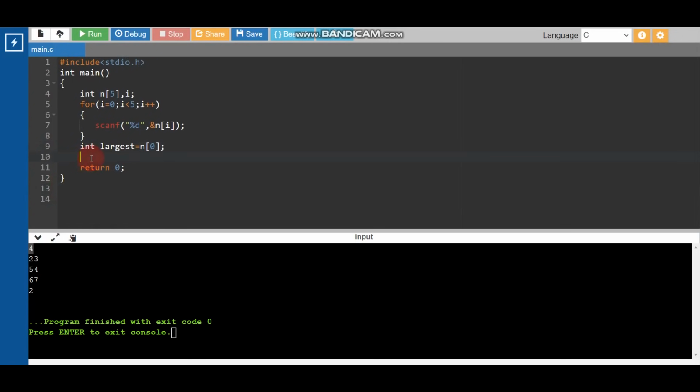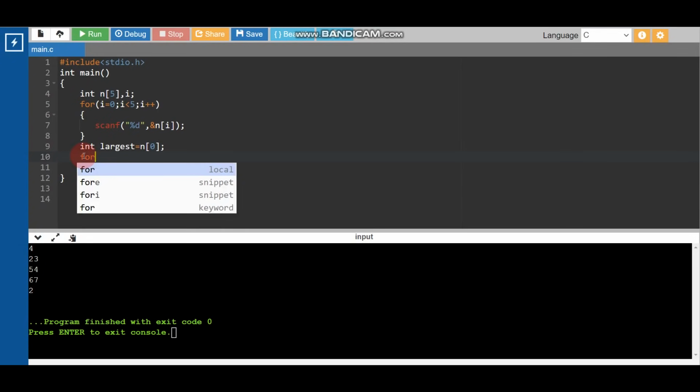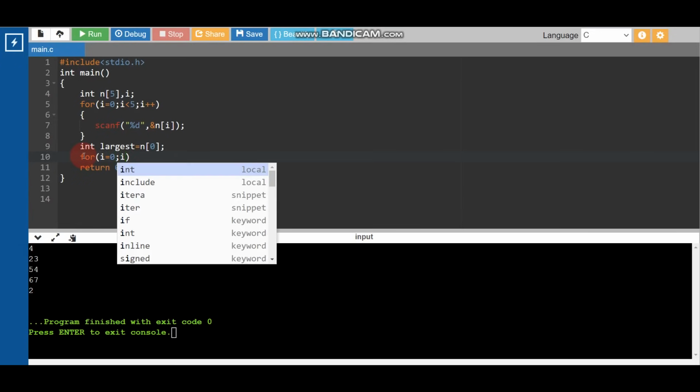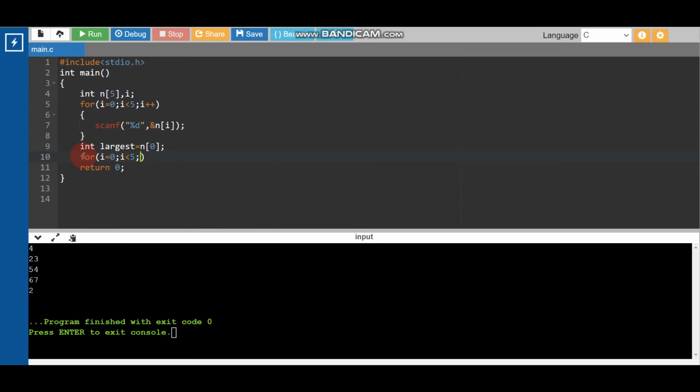Now let's write another logic. After that, what we need to do is compare. We will compare this 4 one by one. How to compare? I'll write another for loop: for i equal to 0, i is less than 5, i plus plus.